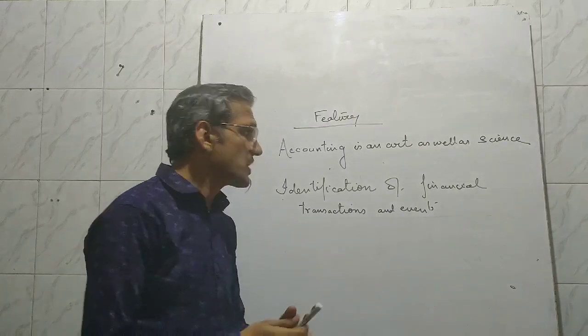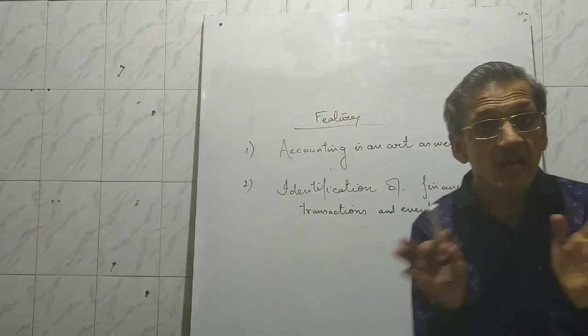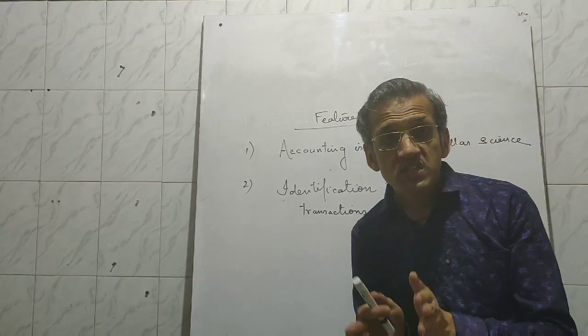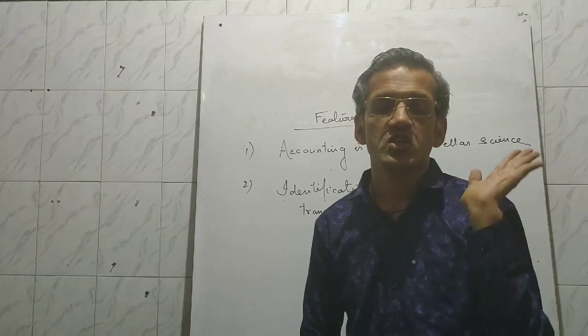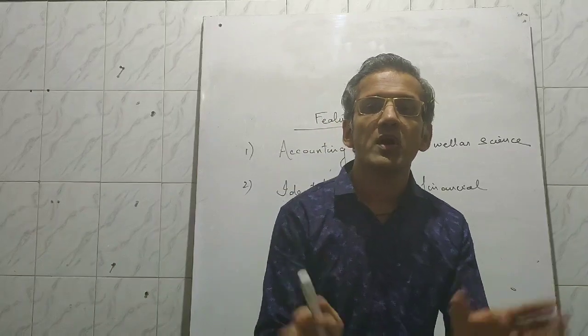Identification of financial transactions and events is the second feature. What does it mean? In accounting, we find out what transactions and events are of financial nature. If a transaction is not of a financial nature, we will not record it in accounting.